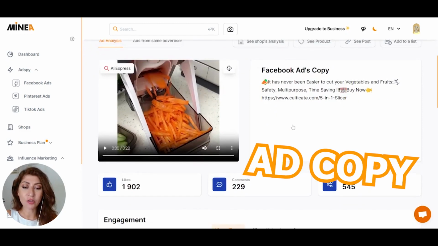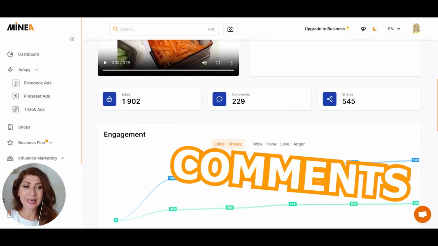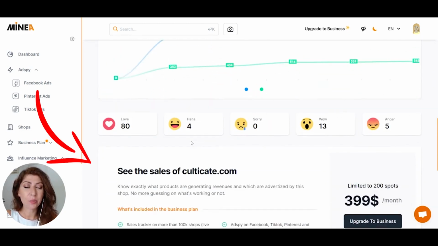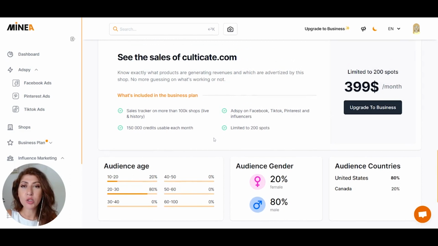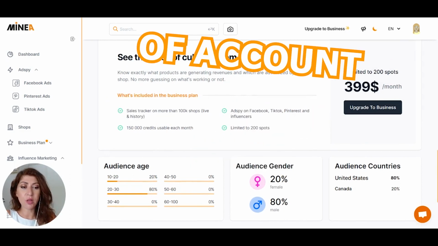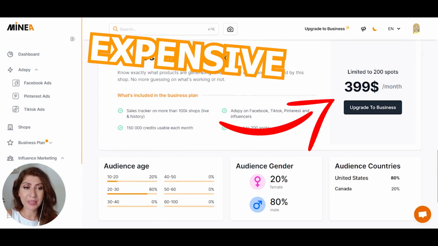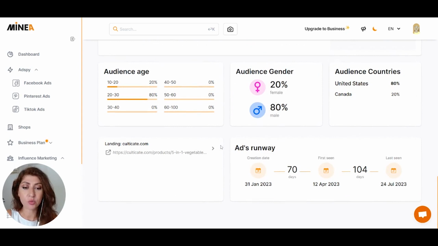You can see the ad copy. You can see how many likes the ad has gotten, how many comments, and how many shares, lots of shares. And you can see the different emojis and what they are as pertaining to engagement. There are other features that you can see and track the product, but that would require you to increase your level of account. I'm at the premium level, which is already quite expensive, but you'll be able to get even more in-depth information if that's what's needed.